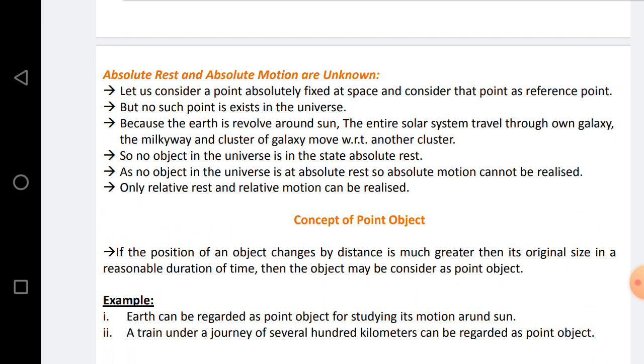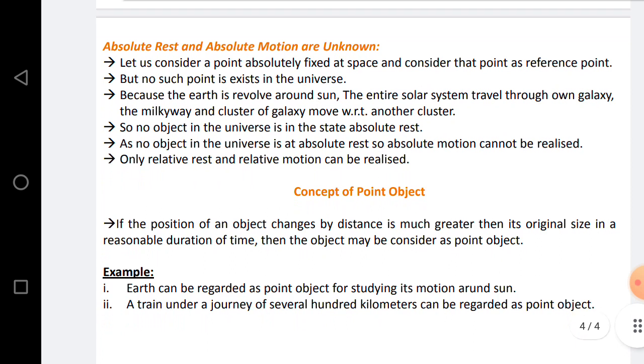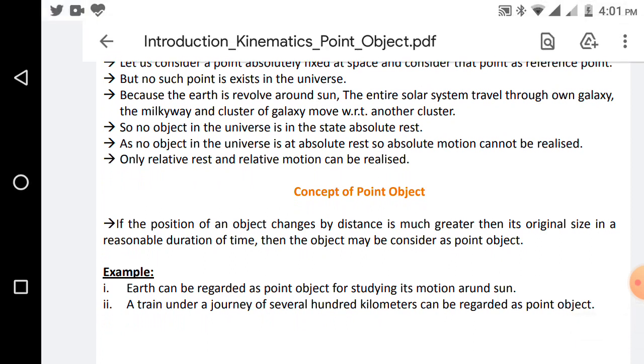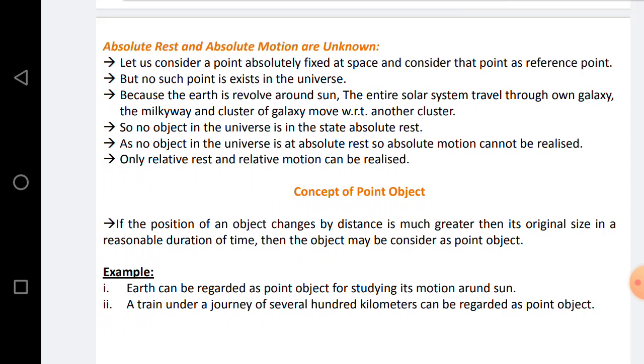Then the earth is also moving around the sun, and the entire solar system also travels through its own galaxy, the Milky Way, and the cluster of galaxies is moving with respect to another cluster. So no object in the universe is in the state of absolute rest. As no object in the universe is at absolute rest, absolute motion cannot be realized. Only relative rest and relative motion can be realized.